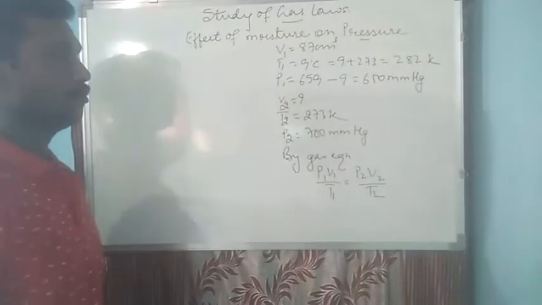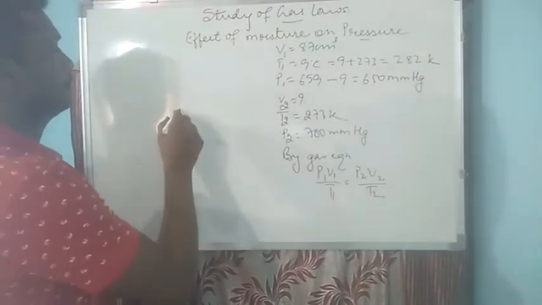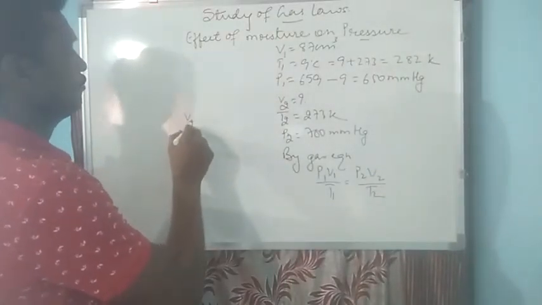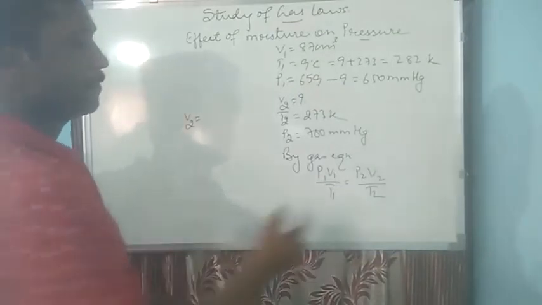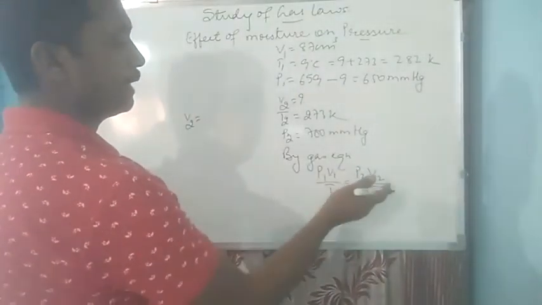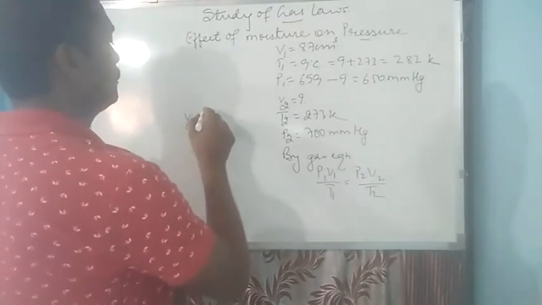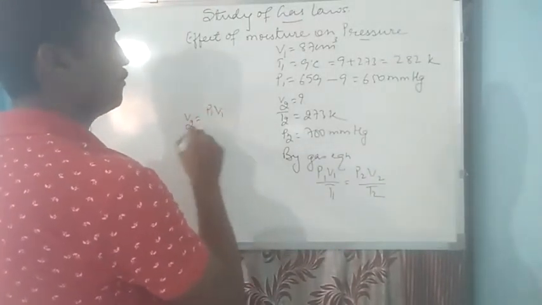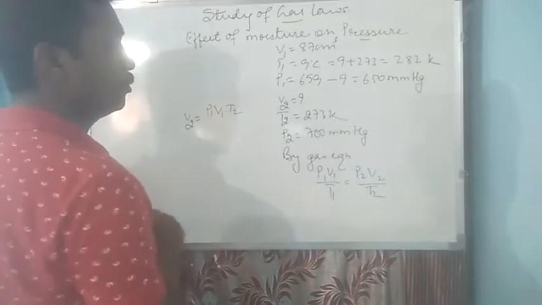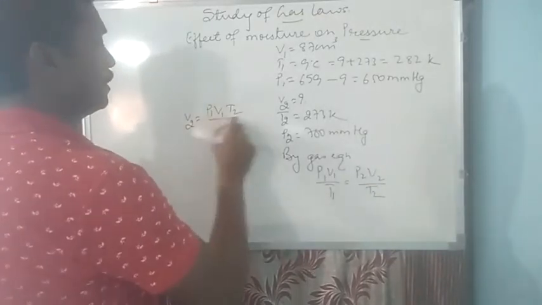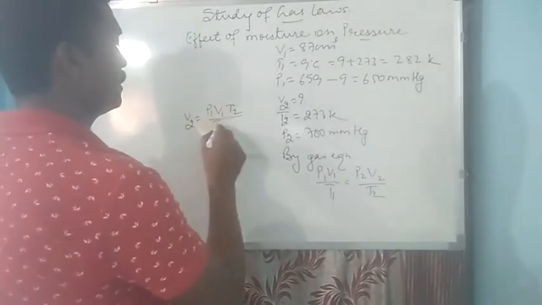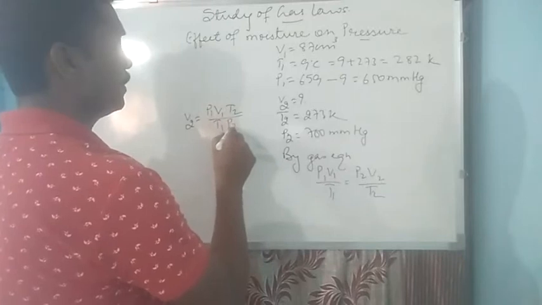Now to get the value of V2, please see this side, we want V2. V2 can be calculated by taking all other variables to the left side. So we'll get P1 V1 T2 divided by T1 P2.